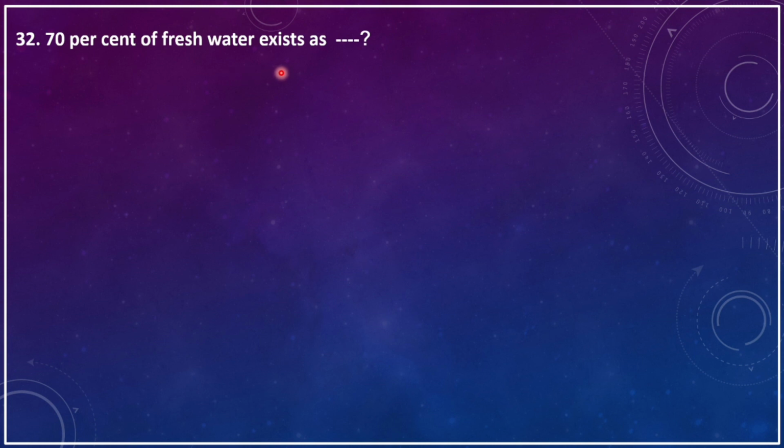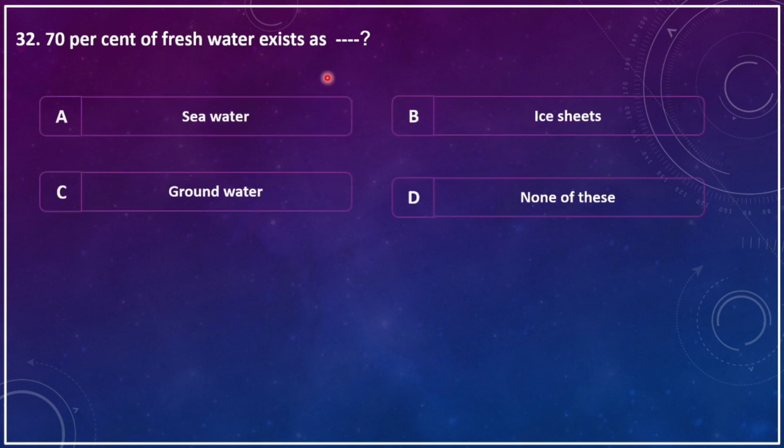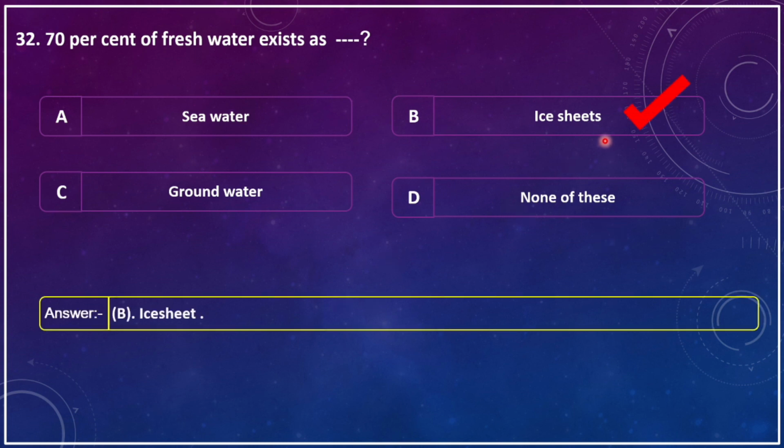70% of fresh water exists at the dash. A, seawater, B, ice sheets, C, groundwater, D, none of these. The correct answer is ice sheets.